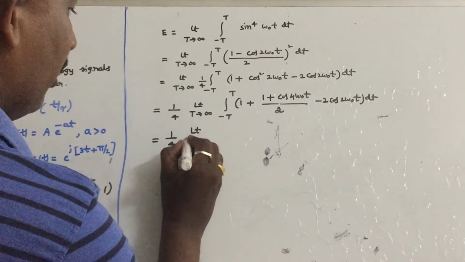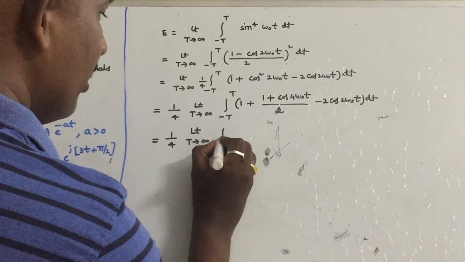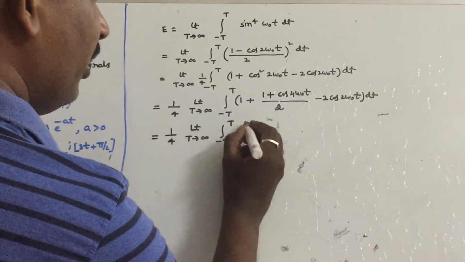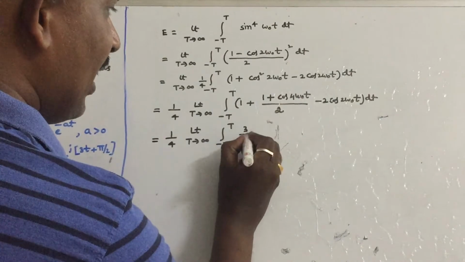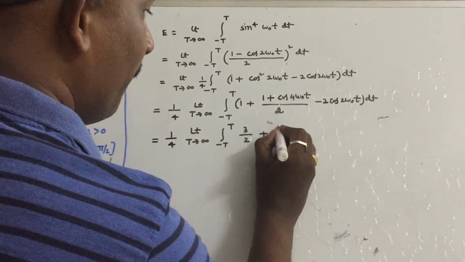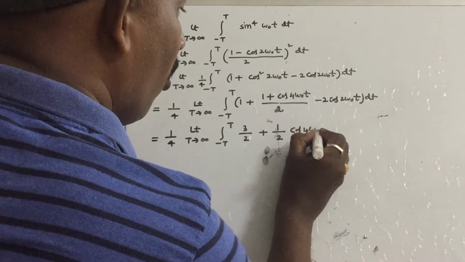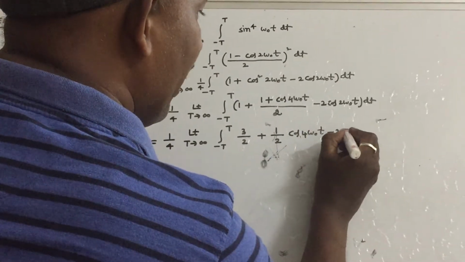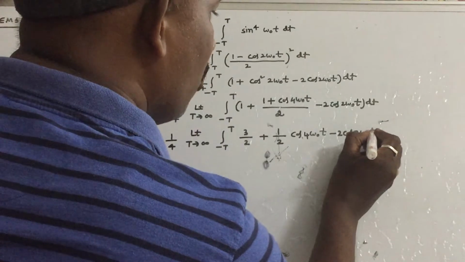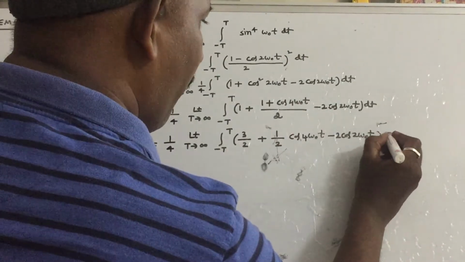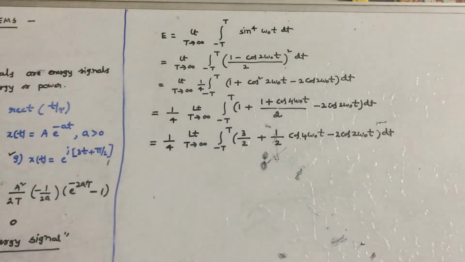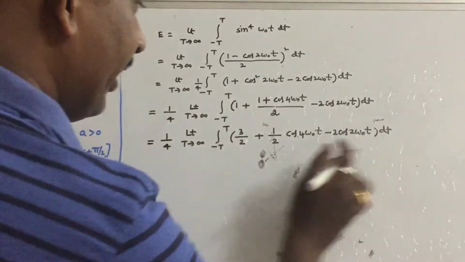That is 1 by 4 limit t tends to infinity integral minus t to t. So 1 plus 1 by 2 is written as 3 by 2, plus 1 by 2 into cos 4 omega 0 t, minus 2 cos 2 omega 0 t into dt.